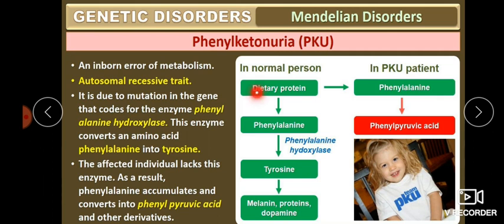In a normal person, if we eat dietary protein containing phenylalanine, phenylalanine hydroxylase converts the phenylalanine into tyrosine. Then tyrosine becomes melanin, which is responsible for the color of our skin, and other proteins like dopamine, which are signals essential for our body. In a phenylketonuria person with the affected gene, phenylalanine will accumulate and convert to phenylpyruvic acid.